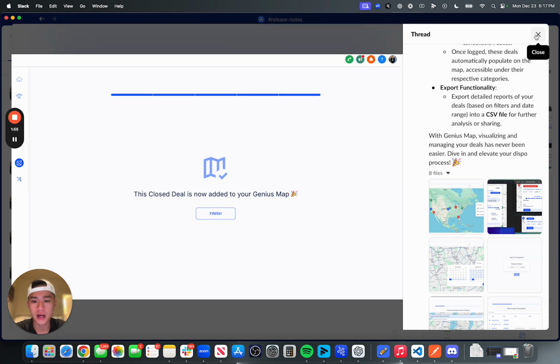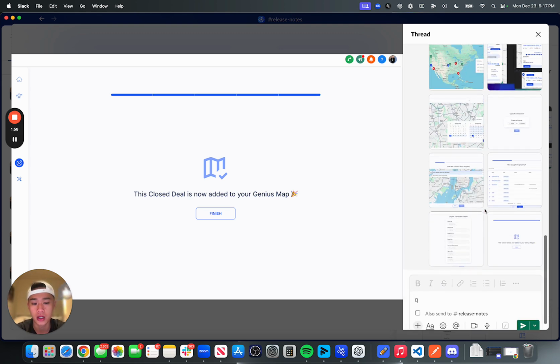So Genius Map is live. This is going to be hosted. You can also, if you're doing a buyer genie search, actually see it in the map as well, and also in the deals area as well. So that is Genius Map.